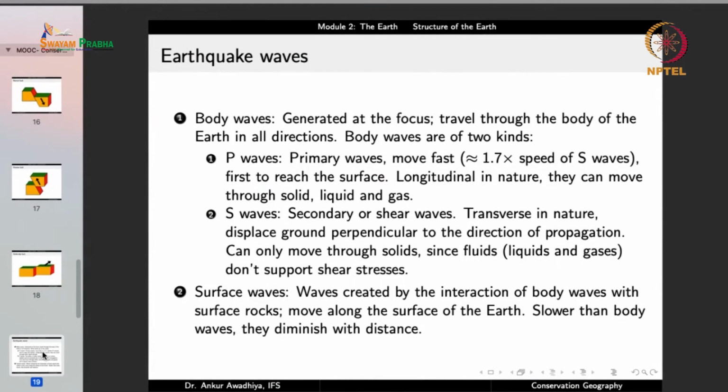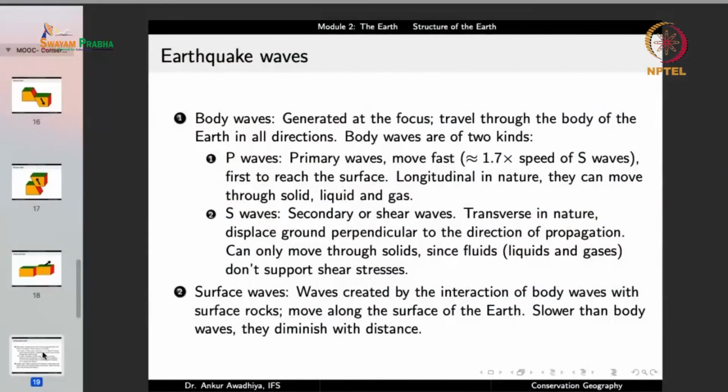Now, when there is a faulting, there is a release of energy, and this release of energy moves in the form of earthquake waves. Now, earthquake waves are of different types. We have three main classes of earthquake waves. So, we have the body waves and the surface waves, and the body waves are subdivided into P and S. So, body waves are those waves that move through the body of the earth.